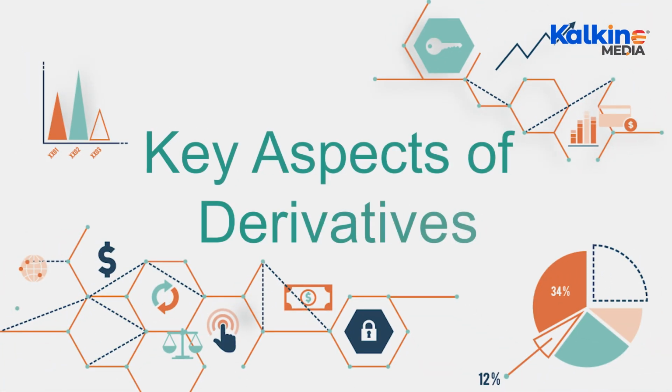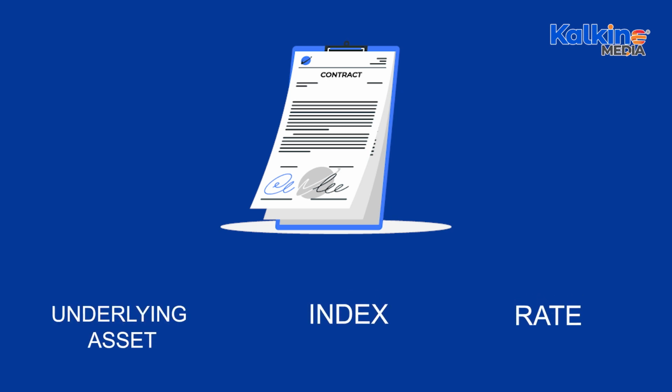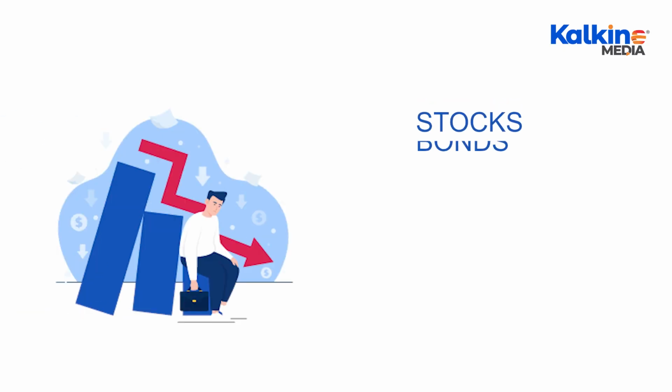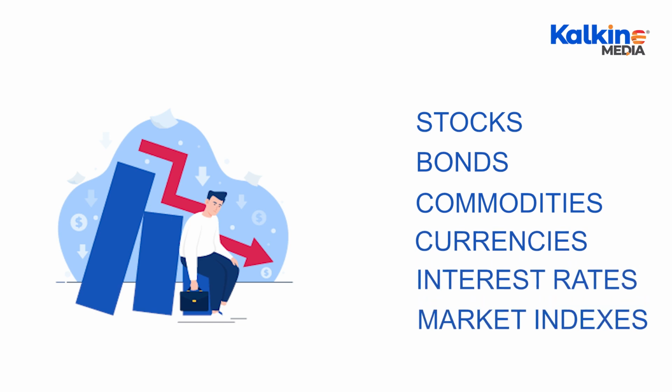Here's a breakdown of some key aspects of derivatives. 1. Definition. Derivatives are financial contracts that derive their value from the performance of an underlying asset, index, or rate. The underlying assets can include stocks, bonds, commodities, currencies, interest rates, and market indexes.